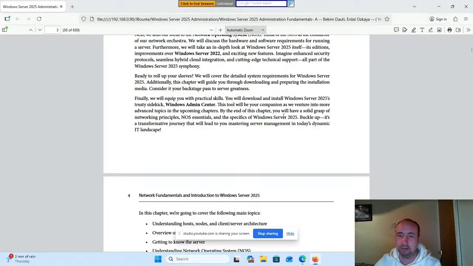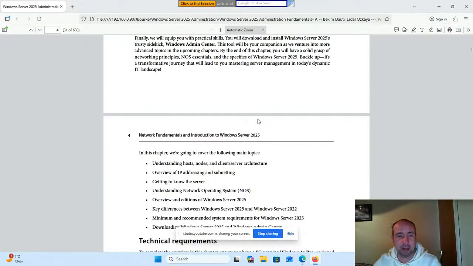By the end of this chapter, you will have a solid grasp of networking principles, NOS principles, and the specifics of Windows Server 2025. Buckle up, it's a transformative journey that will lead you to mastering Windows Server management in today's dynamic IT landscape.